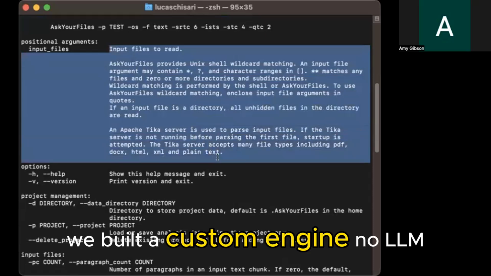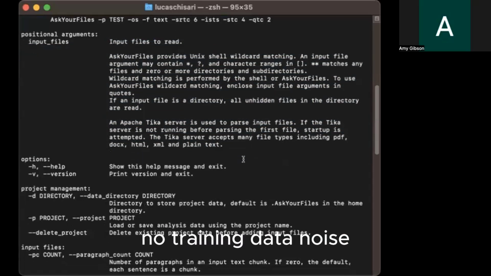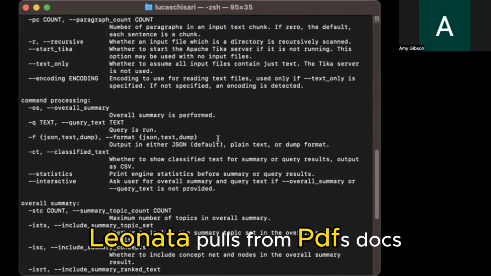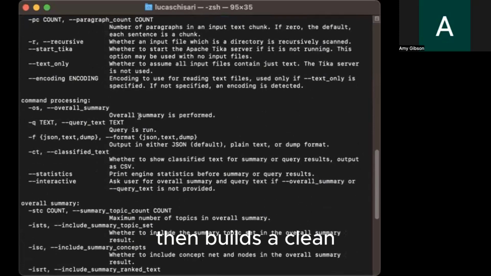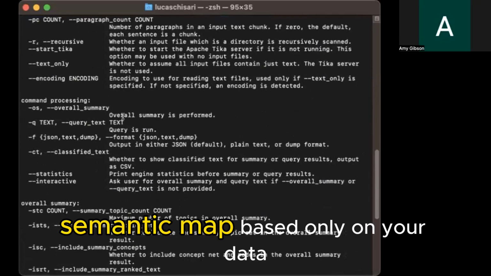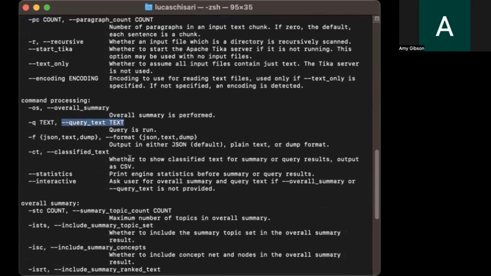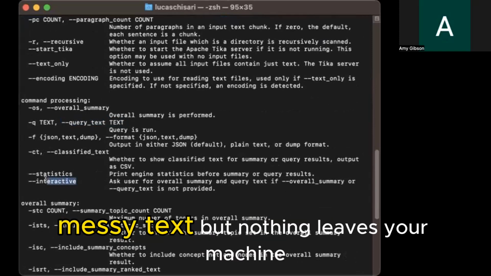We built a custom engine, no LLM, no training data noise. Leonata pulls from PDFs, docs, logs, anything, then builds a clean semantic map based only on your data. You can explore patterns, extract summaries, and move faster through dense, messy text.